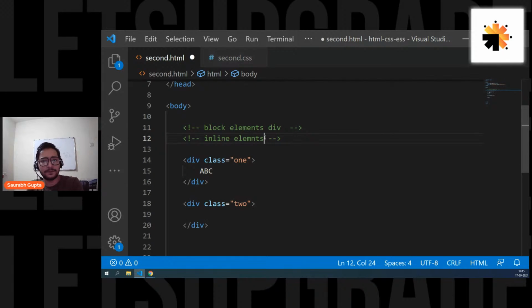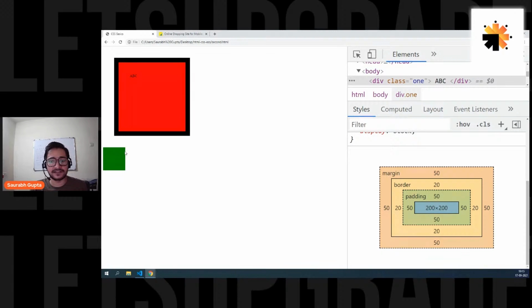Then that will work, right? If I simply convert my block elements to inline elements, it will work. No. Now there's a case. Inline elements can never have height and width. And block elements can have height and width. So now we have two problems. Block elements can have height and width, but can never be arranged horizontally because their right margins take up the whole space. See, these two are block elements, right? This is a div, this is a div. Both of them are block elements, but they cannot be arranged horizontally. They will always go in vertical order. Why? Because the right margin is taking up the whole space.